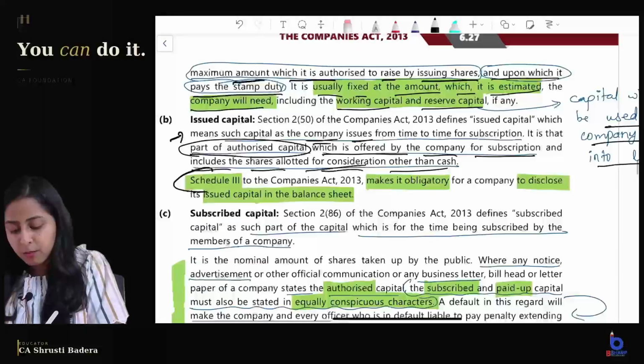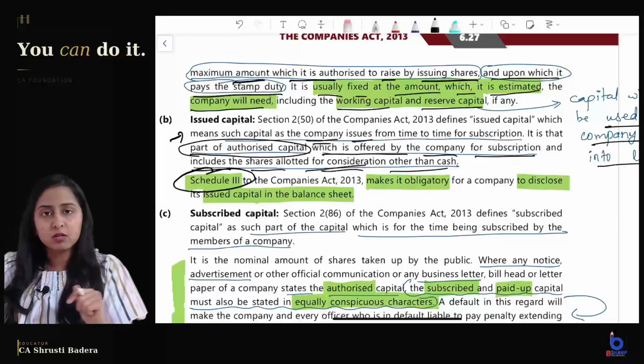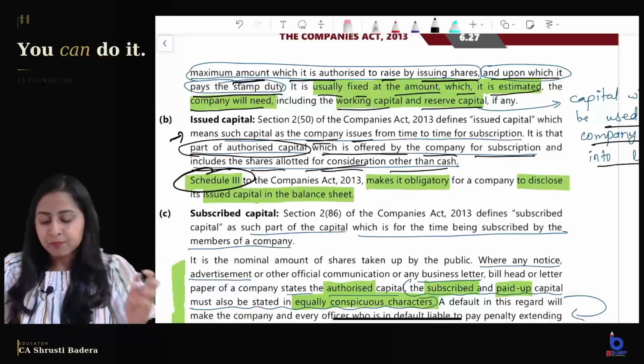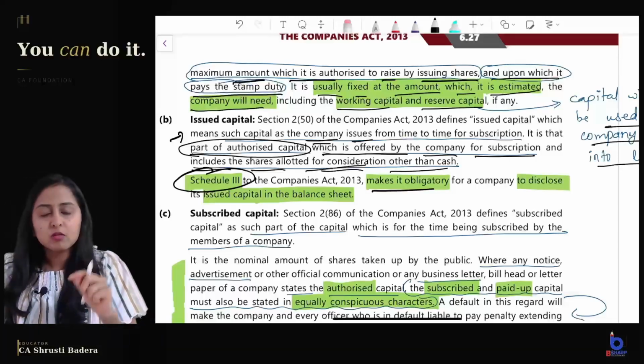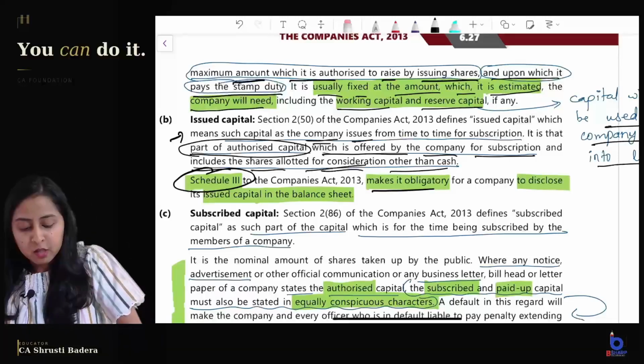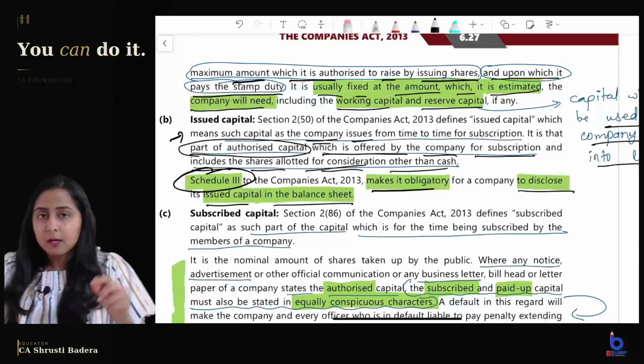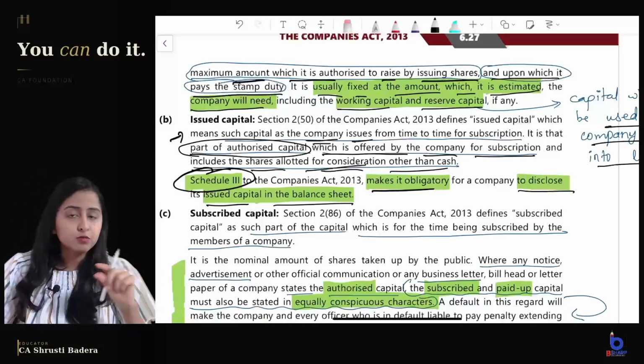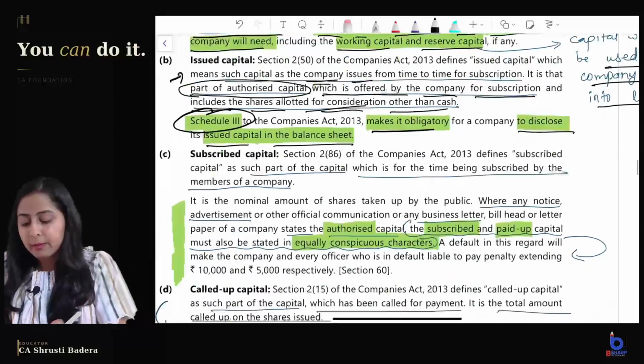Schedule 3, important point. What is Schedule 3? The format of balance sheet and profit and loss account of a company. Schedule 3 makes it obligatory for a company to disclose issued capital in the balance sheet. So the balance sheet has to mandatorily disclose what? Issued share capital. Coming to subscribed capital.